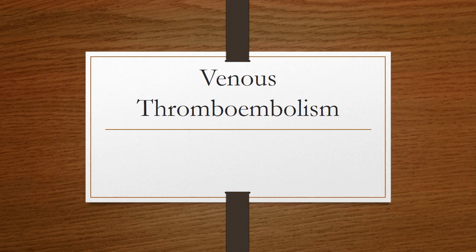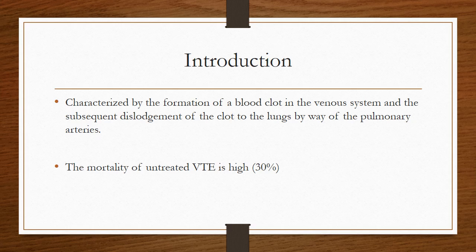This video is about venous thromboembolism. Venous thromboembolism is characterized by the formation of blood clot in the venous system, that is deep vein thrombosis, and the subsequent dislodgement or embolization of the clot to the lungs by way of the pulmonary artery, resulting in the pulmonary embolism. The pulmonary embolism and deep vein thrombosis are clinical representations of the same pathogenetic mechanism and share the same basic therapeutic approaches.